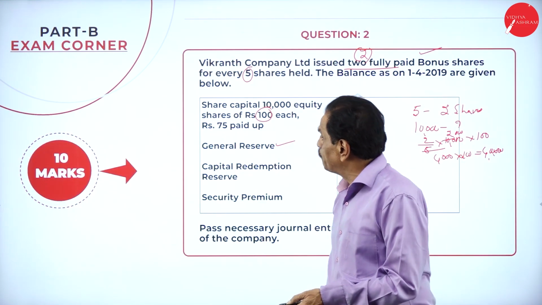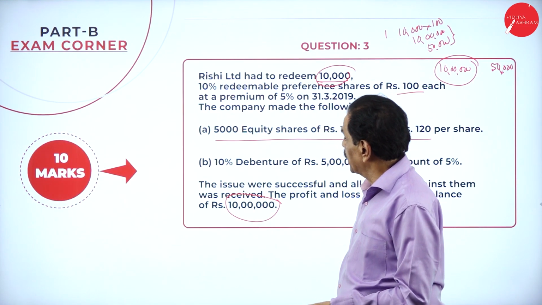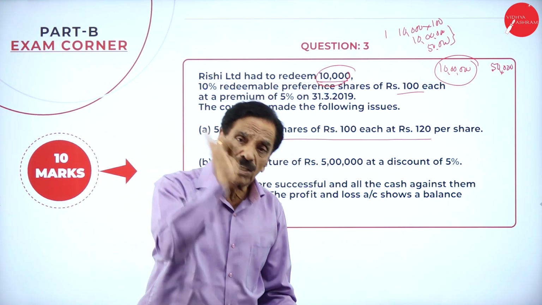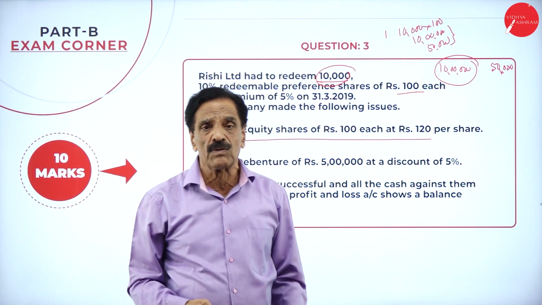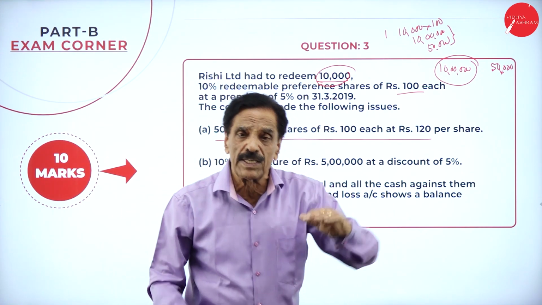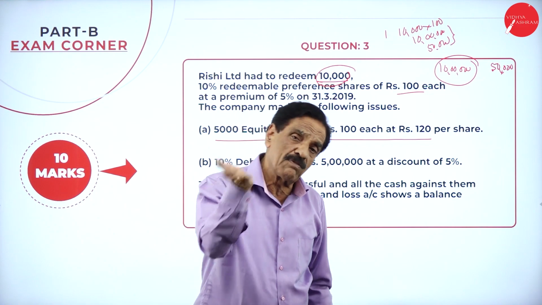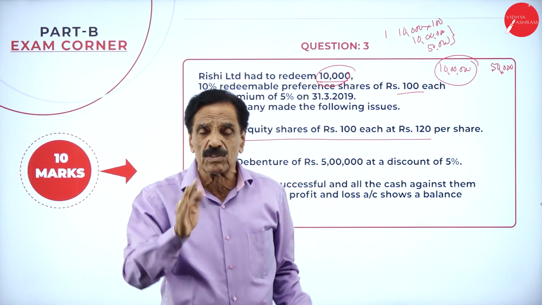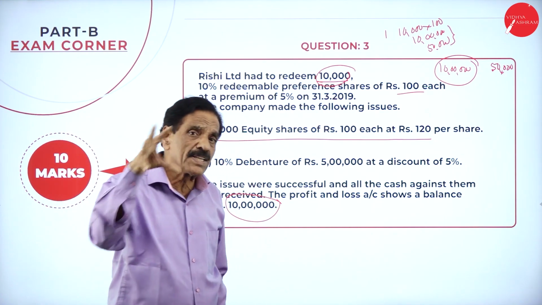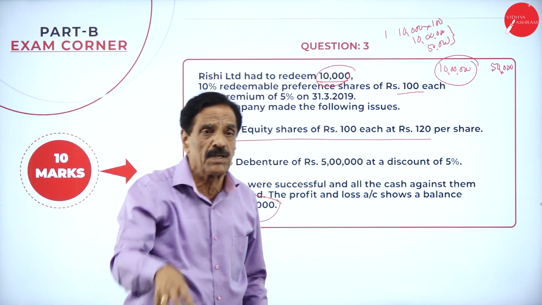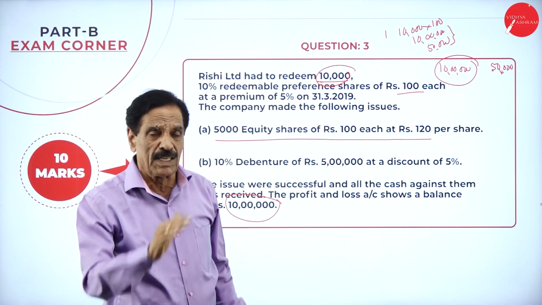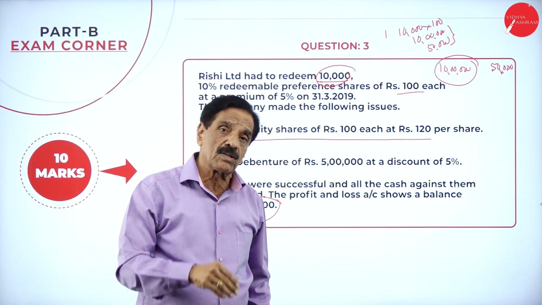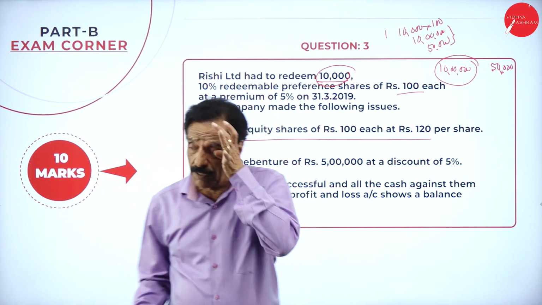So regarding the preference shares, regarding the bonus share, bonus share should be declared out of the general reserve or profit and loss account. What's the entry? General reserve account debit to bonus to shareholder account; share final call account debit to share capital account; bonus to shareholder account debit to share final call account. If they create the bonus with the help of CRR, securities premium account debit, CRR account debit to bonus to shareholder account, to equity share capital account.